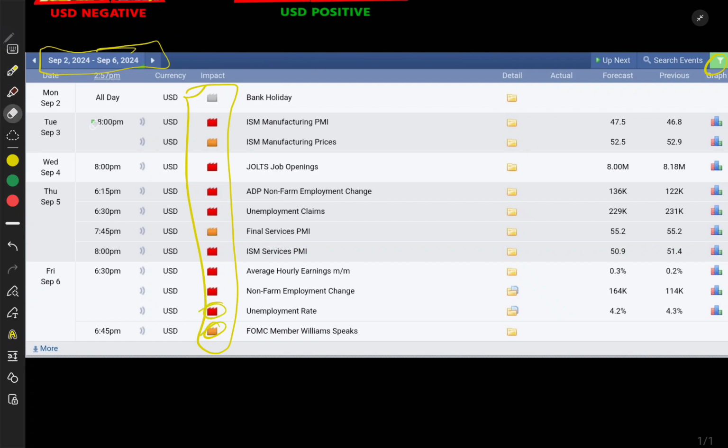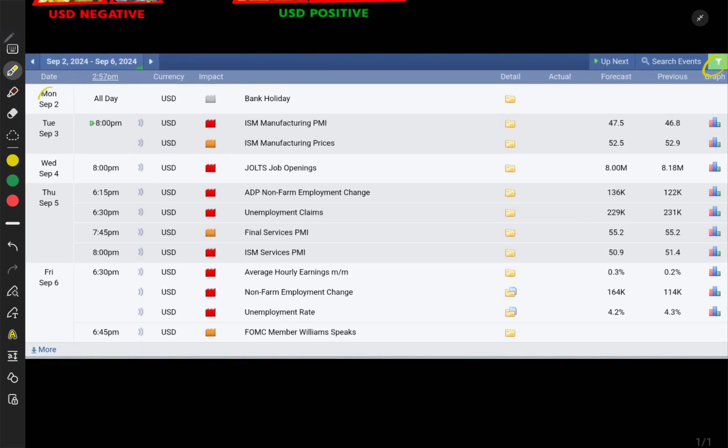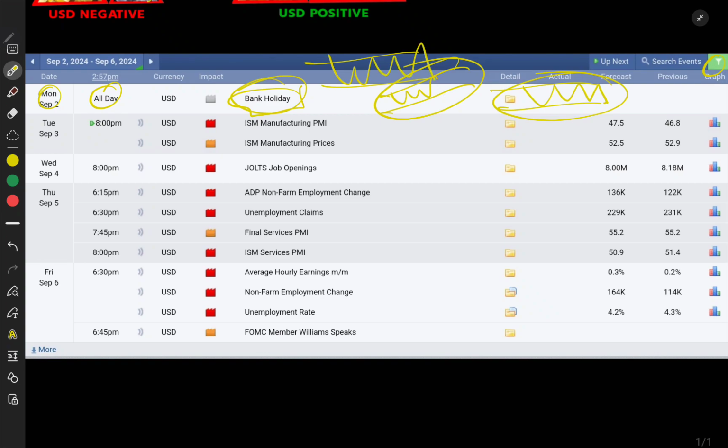So as you can see, if we take a look at Monday, September 2, you can see there is a USD bank holiday. The market is going to be very slow, or the market is moving just sideways, channel wise, or support and resistance wise. We will also trade on a bank holiday, no problem, no worry, but the market will not move much more, maybe not more than 100 pips. It will move around 20, 30, 50 pips, but we will take each and every advantage from the market.